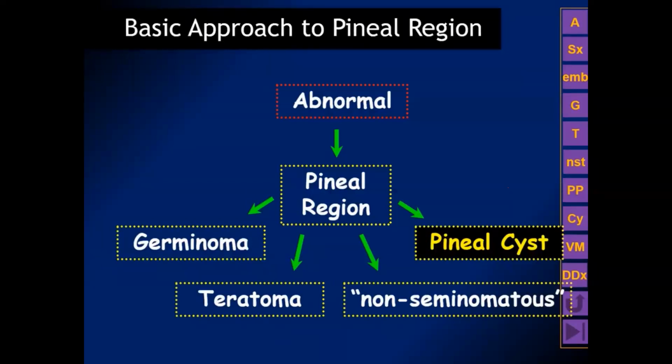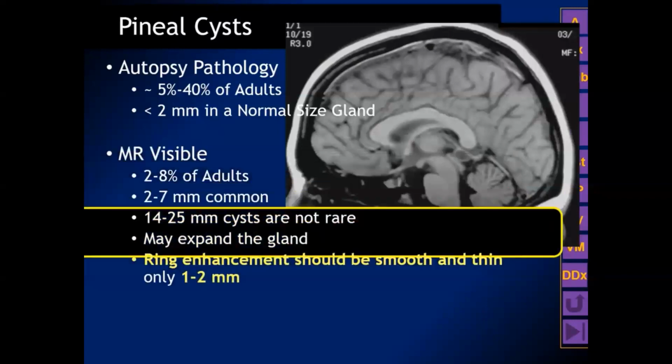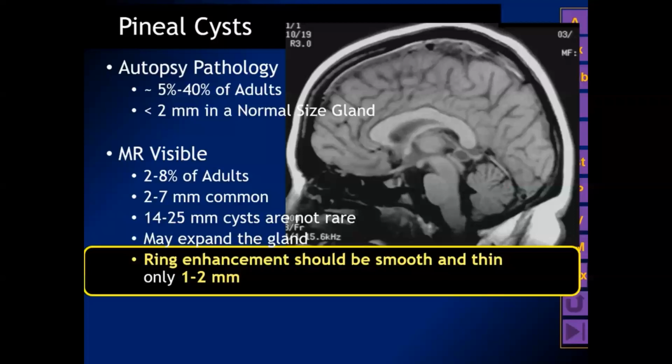Now it's time to talk about the most common pineal region lesion, which is a pineal cyst. Pineal cysts are identified at autopsy in 5 to 40% of normal adults. They're typically less than 2 millimeters in diameter in a normal-sized gland. They're visible on MR in a little bit less than 10% of adult patients. Because the normal pineal gland does not have a blood-brain barrier, ring enhancement can be identified in pineal cysts, but the ring should have a thin, smooth rim and be less than 3 millimeters in diameter.